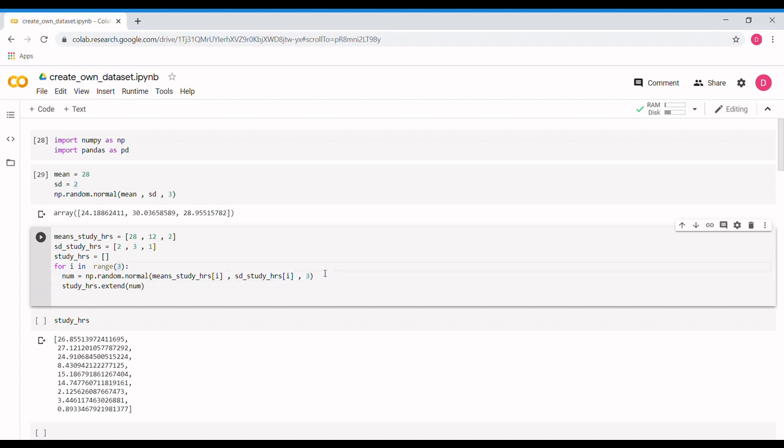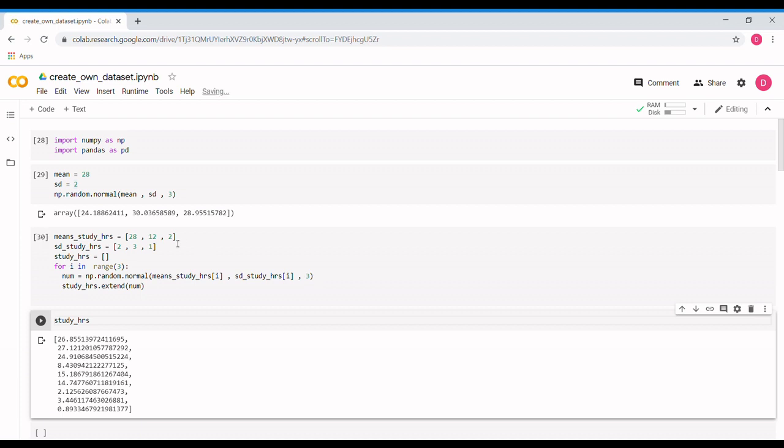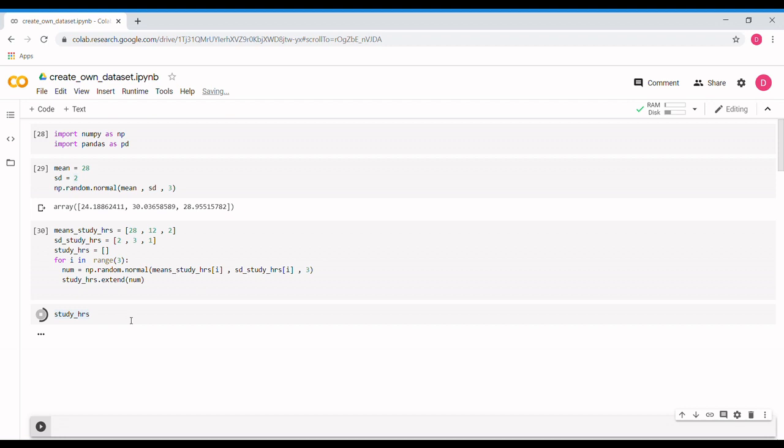So once you run this cell, you'll get something like this. Yeah, so you can see these 9 records. The first ones are 28, 28, 24, point something. You can also reduce the decimal parts by using some Python code. And the second grade, the B grade, was 12, 12, 11.